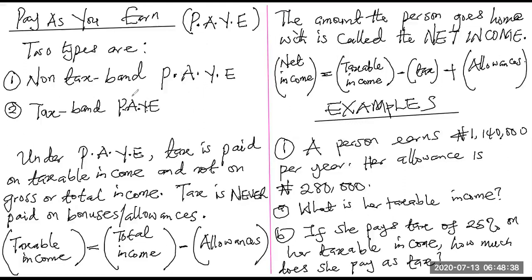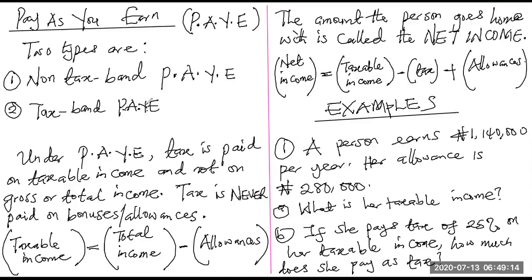So there are two types, which is the non-tax band PAYE system and of course the tax band PAYE system. We are going to look at the non-tax band PAYE system to conclude this episode. Generally under PAYE, tax is paid on taxable income. The total amount of money that is due a person who is working is called the gross or the total income. That is the total amount of money which you are supposed to earn. That is the total negotiation you negotiated with a company or wherever you are working. That is your total income.